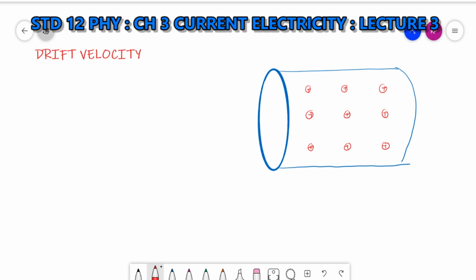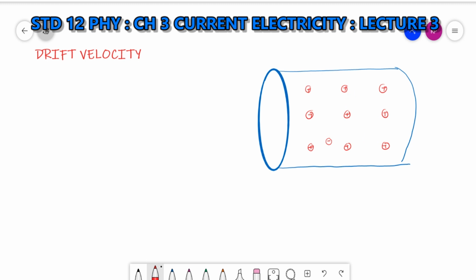And the free electron moves randomly. When the free electron collides with a positive ion, it will change its direction.